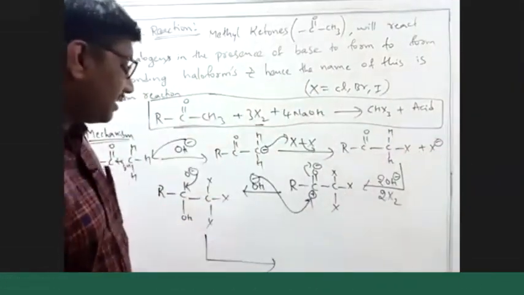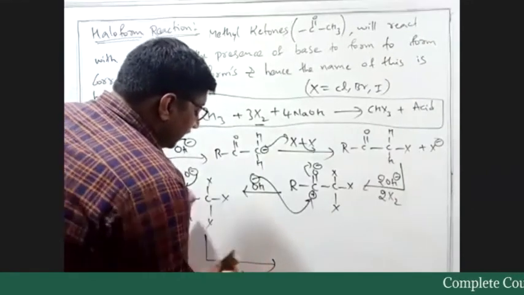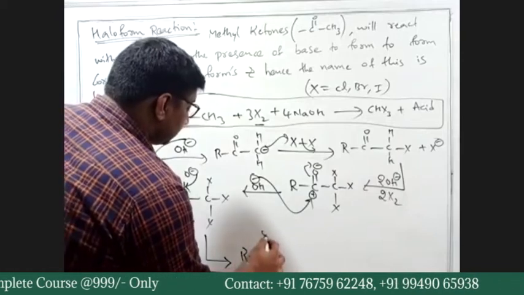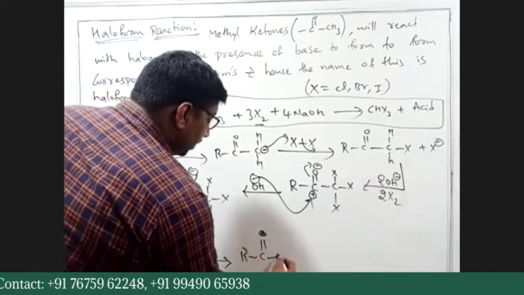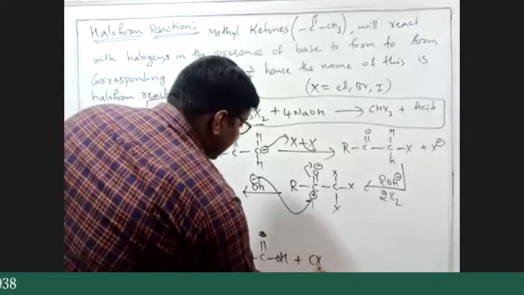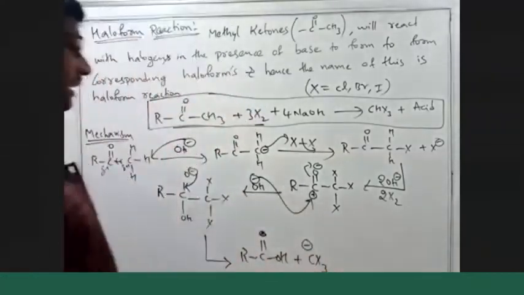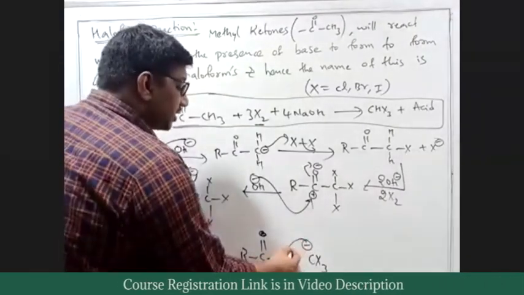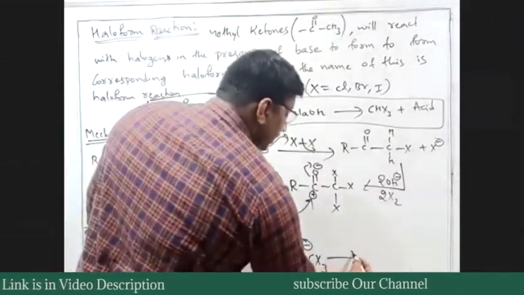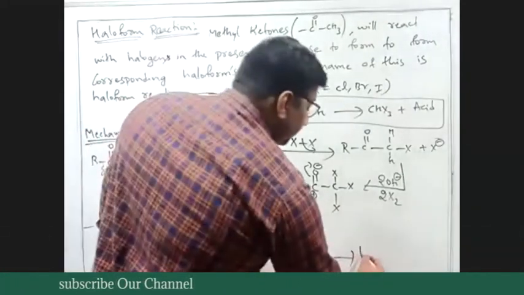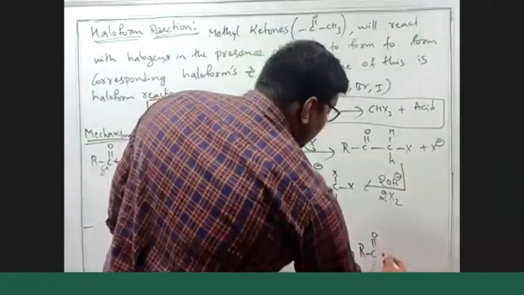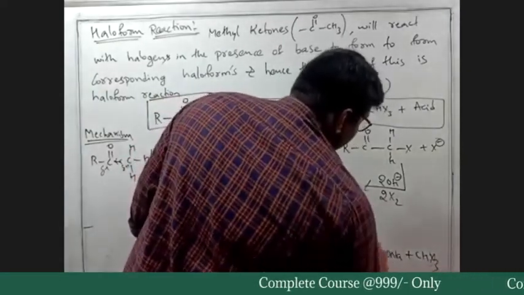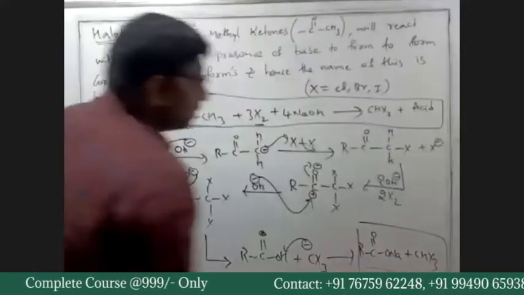Okay, so CCl3 will leave to form RC double bond O, OH plus CX3 minus. This CX3 minus will pick up this hydrogen. The final product would be like this: RC double bond O ONa plus CHX3. So this will be the final product.